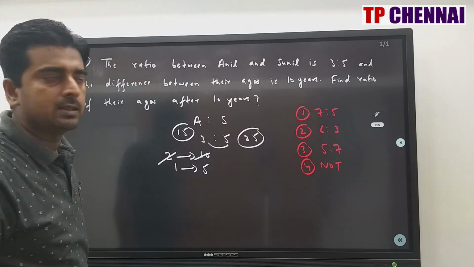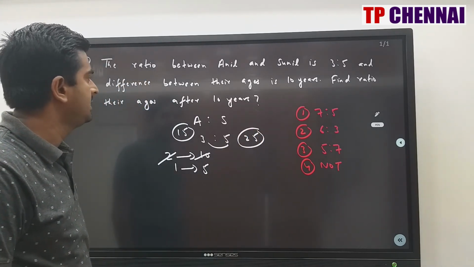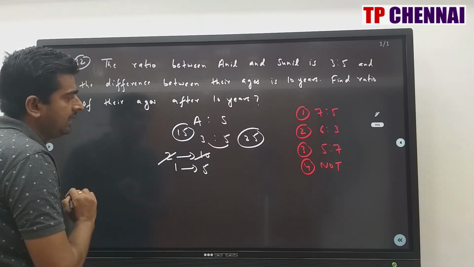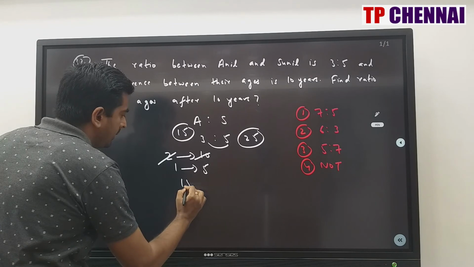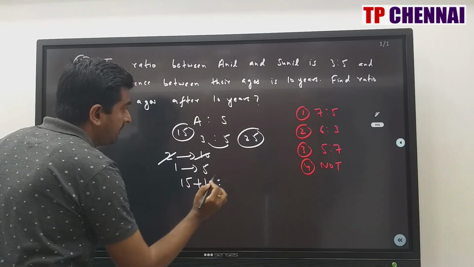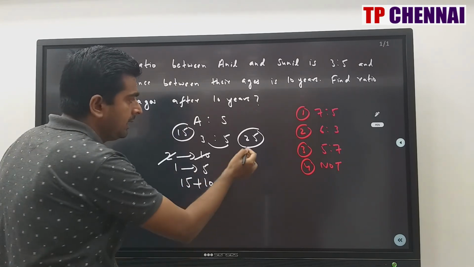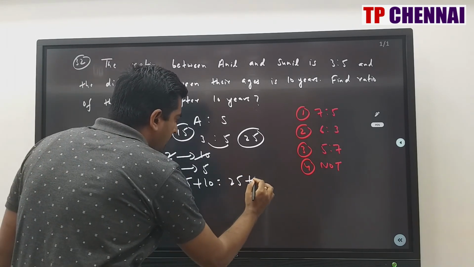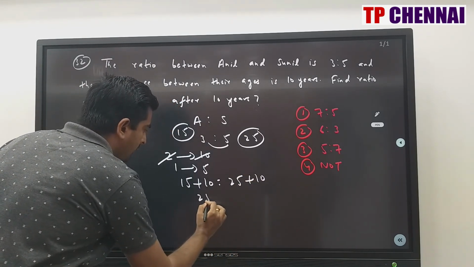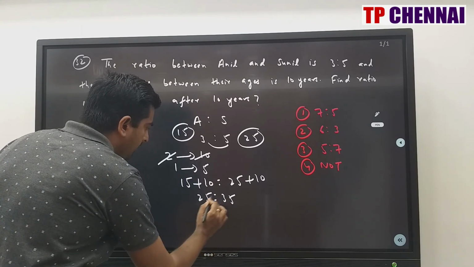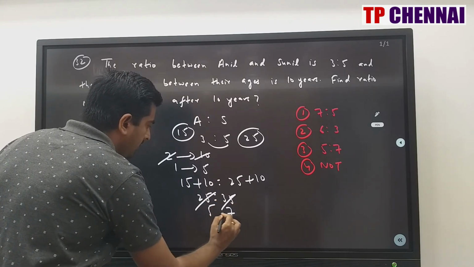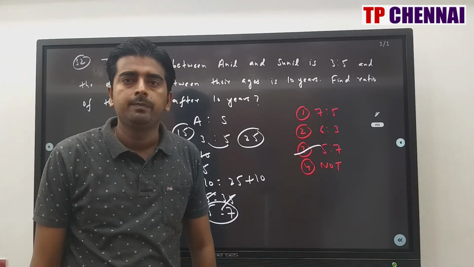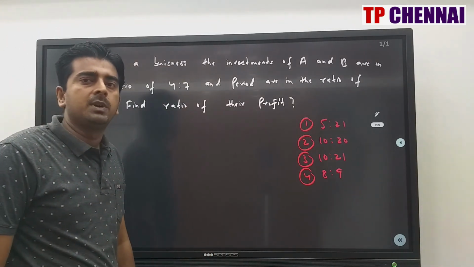These are the present ages. What they are asking is to find the ratio of their ages after 10 years. So after 10 years, Anil will be how much? The present age is 15 years. After 10 years, it is 15 plus 10. And after 10 years, what will be the age of Sunil? Now the present age is 25. After 10 years, 25 plus 10. This is 25, this is 35, 5 5s are 25, 5 7s are 35. What is my answer? 5:7, third option. So now we'll see question number 33.